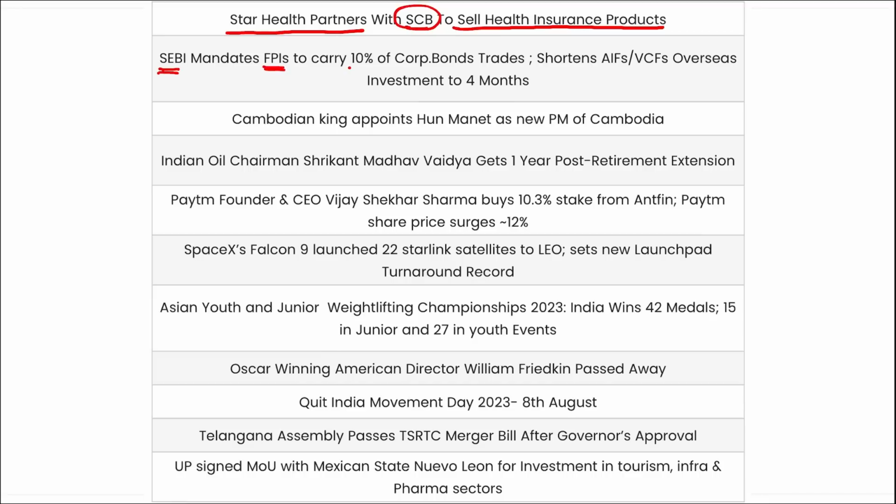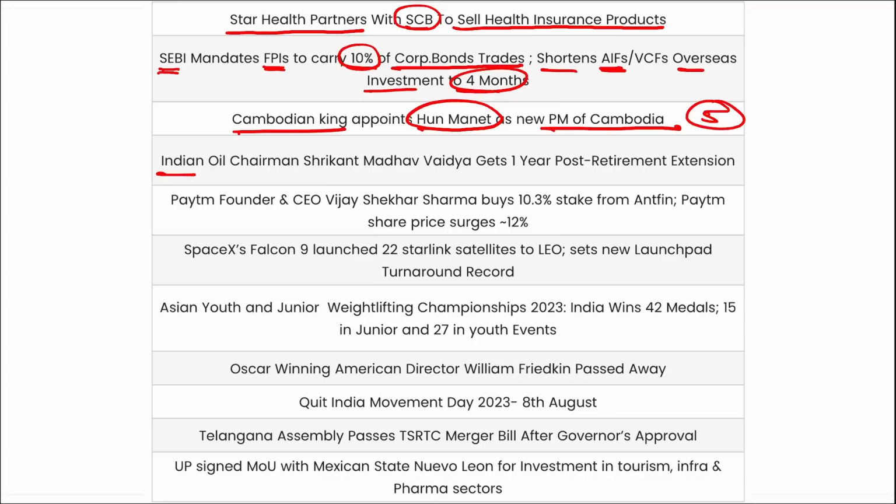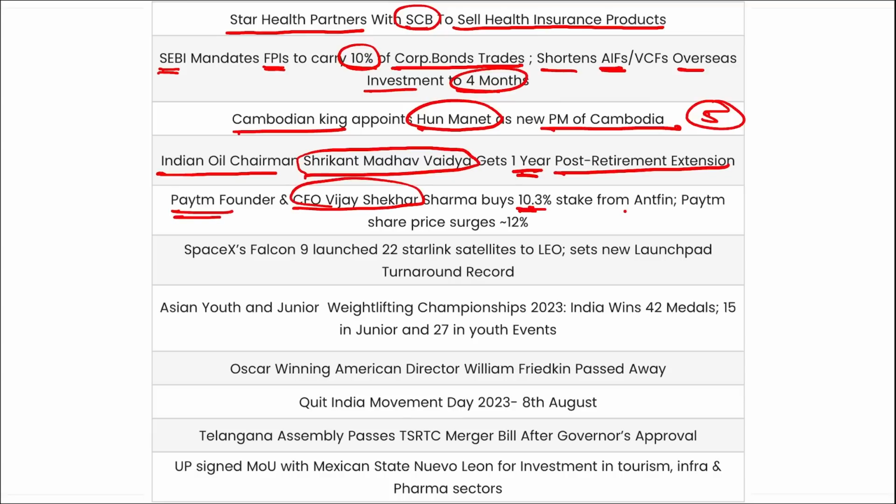SEBI has mandated FPIs to carry 10% of the corporate bond trades, and they have shortened the alternative investment funds overseas investment to 4 months. Cambodian king has appointed Hun Manet as the new Prime Minister of Cambodia, and his term will be of 5 years. Indian Oil Chairman Shrikant Madhav Vaidya has got the 1-year post-retirement extension. Paytm founder and CEO Vijay Shekhar Sharma has bought 10.3% stake from Antfin, and Paytm share price has surged by 11 to 12%. SpaceX Falcon 9 launched 12 Starlink satellites to low Earth orbit.